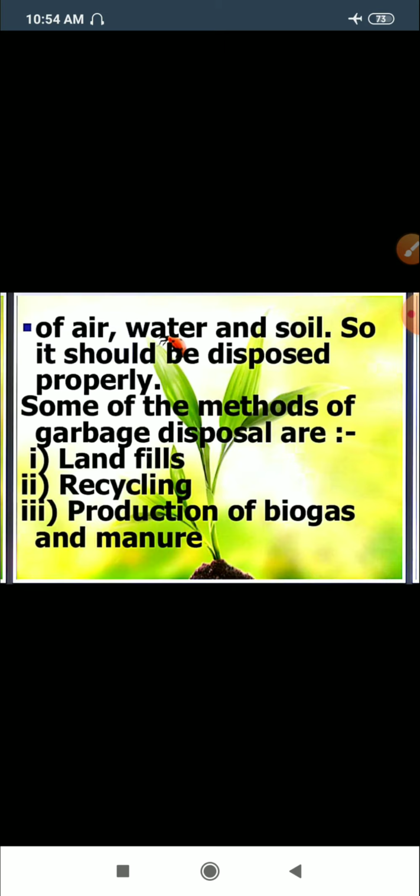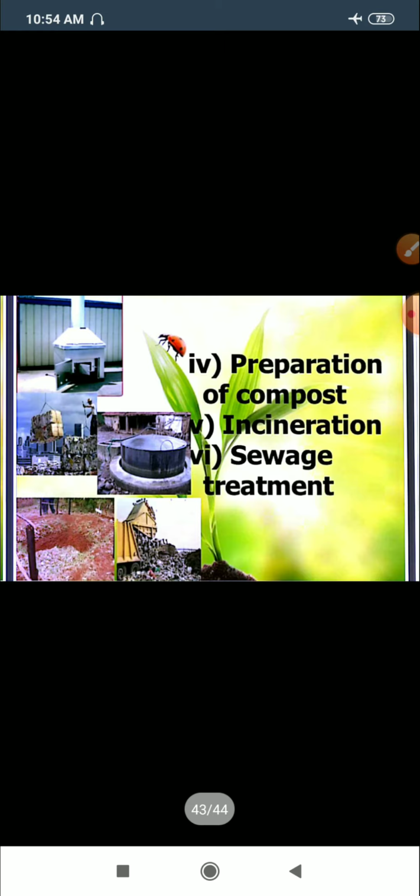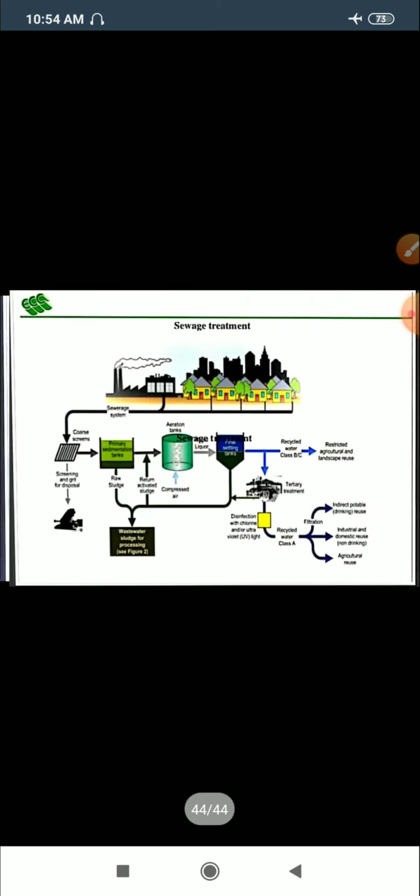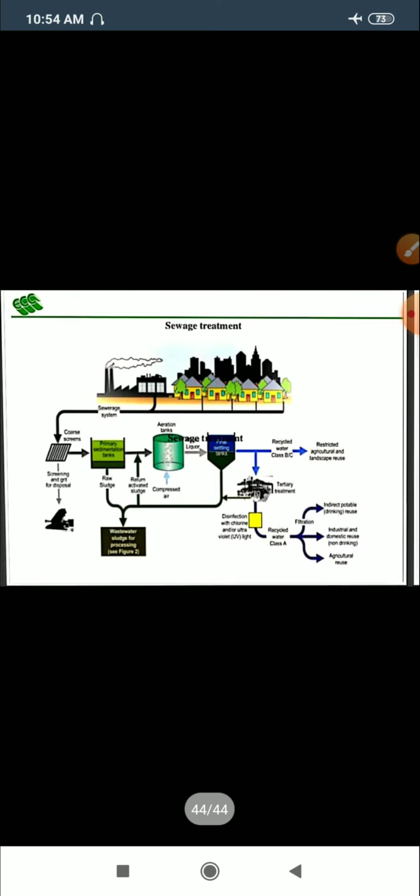There are some methods of garbage disposal: we can dispose of our garbage by landfilling, by recycling, by the production of biogas and manure, by the preparation of compost, by incineration, where we heat the garbage at a very high temperature in a furnace that will decompose it, and by sewage treatment. Here you are able to see how sewage treatment is helpful to purify the water,